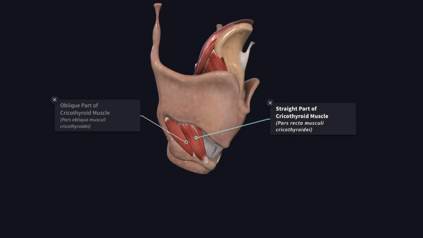Now we'll see the intrinsic muscles of the larynx. First we'll see about the cricothyroid muscle. The cricothyroid muscle is the only muscle which is present outside the larynx. Now we'll see the parts. You have a straight part and another one is the oblique part. It takes origin from the lower border and the lateral surface of the cricoid cartilage, and the fibers pass upwards and backwards and get inserted to the inferior cornu and the lower border of the thyroid cartilage.